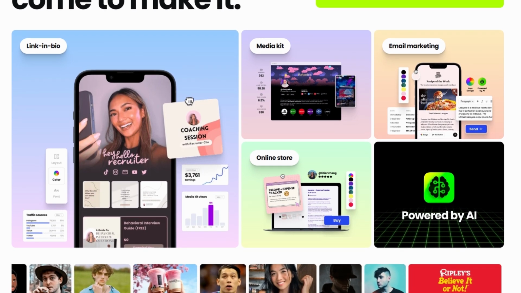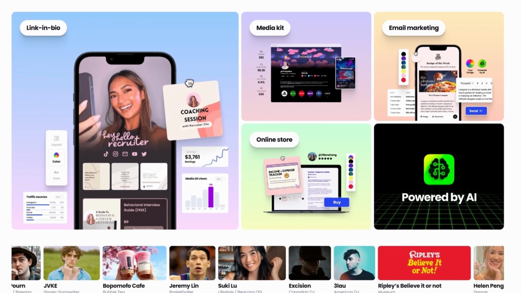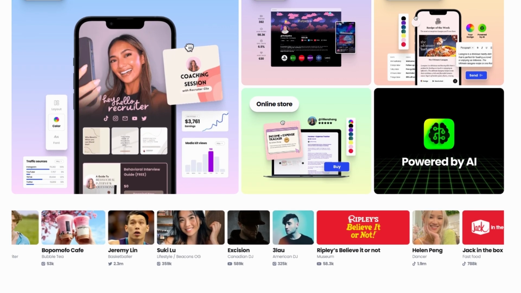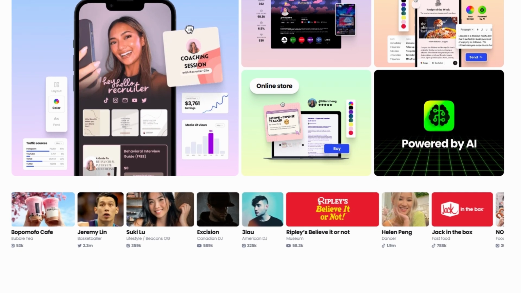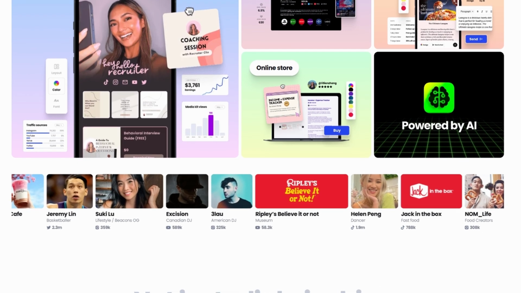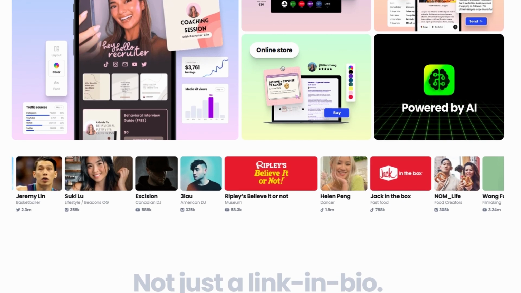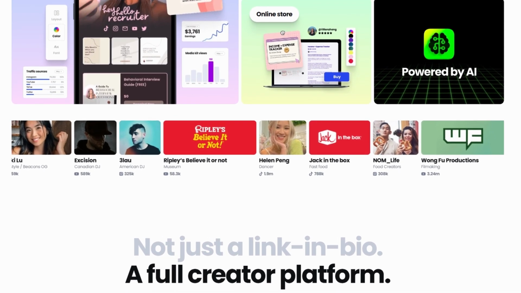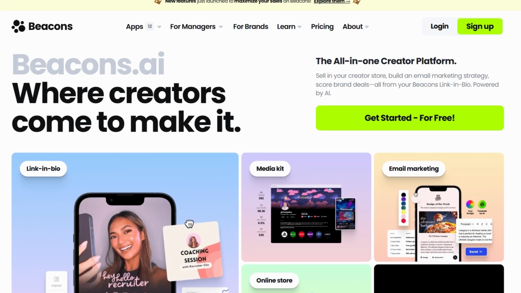No complicated sign-ups, and no need to memorize a million passwords. Let's explore step by step how you can start using Beacons.ai like a pro. First things first, head over to the Beacons.ai website and click the Sign Up button in the top right corner to get started. This is where the fun begins.